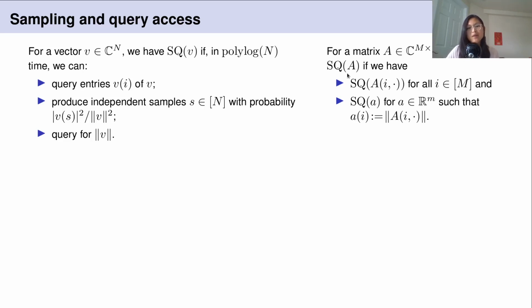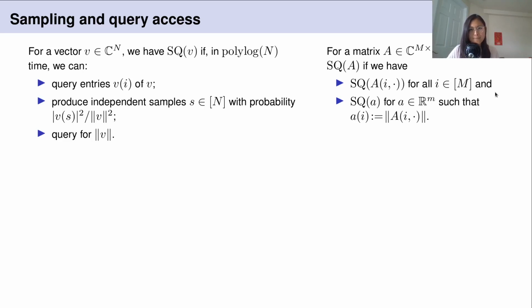For a matrix, we say we have sampling and query access to the matrix if we have sampling and query access to its rows, and also sampling and query access to the vector of row norms, little a. You can think of sampling and query access as a classical analog to quantum state preparation assumptions. By quantum state preparation assumptions, I mean the assumption that you can prepare a state ket v corresponding to an input vector v. This is kind of the same thing. We assume that we have classical access to v, and we also assume that we can get measurements of ket v. Feel free to pause and think about this notion if you have to, since this is the essence of the talk.